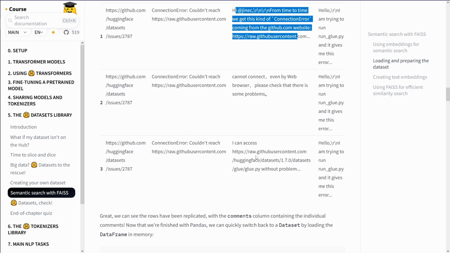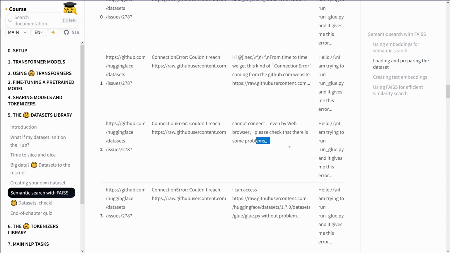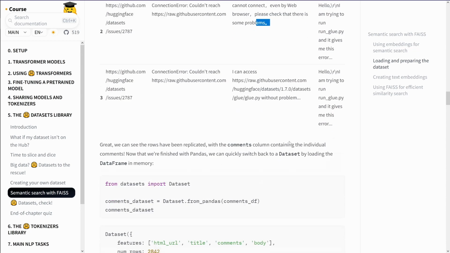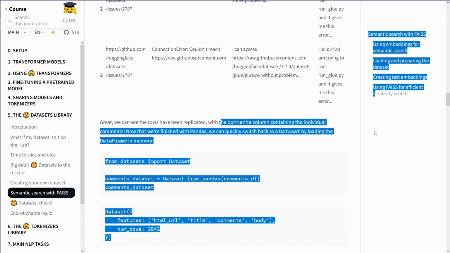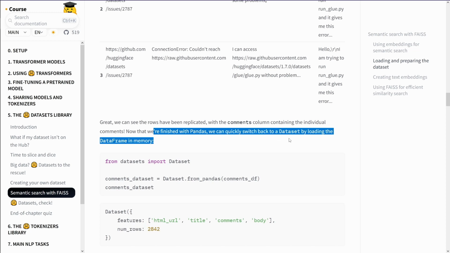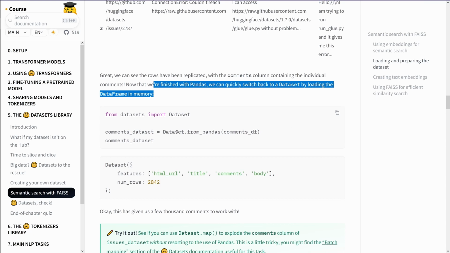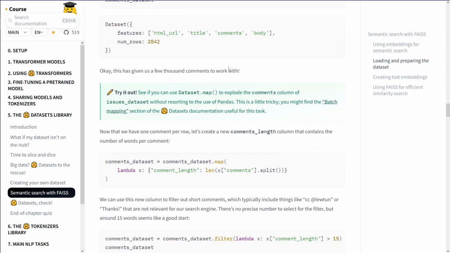Well, because you have HTTPS elements in there, you have a lot of line breaks in there, you have some symbols that are Unicode, whatever. Great. We can now have rows replicated, with a column containing an individual comment. Yes. Now that we are finished with Pandas, we can switch back to Dataset by loading the dataset in memory. Okay, dataset from pandas, yes. And so we have title, comments, body, 2000. Okay. A few thousand comments to work with.